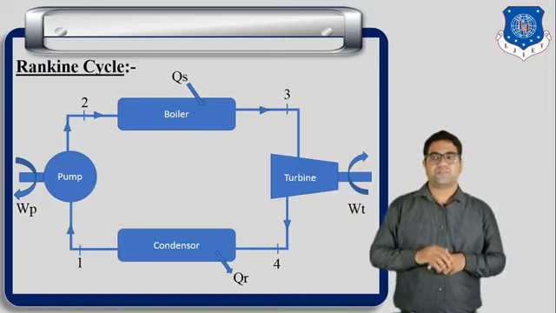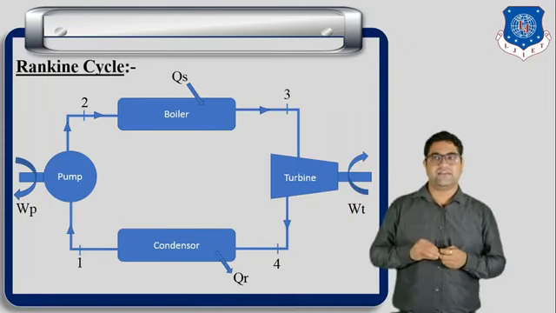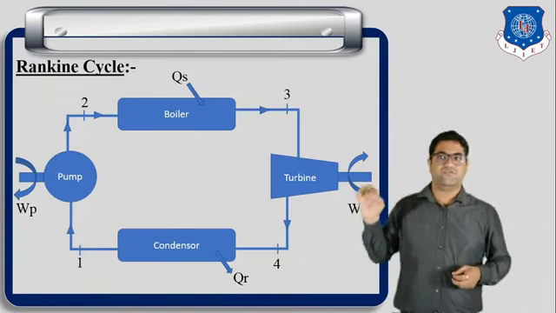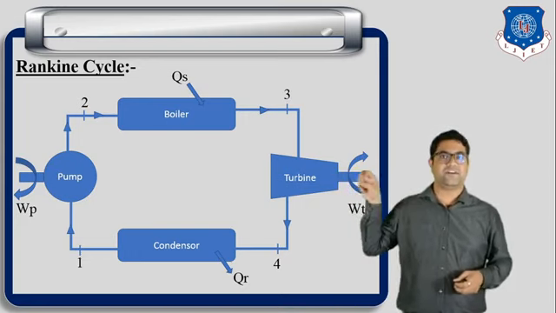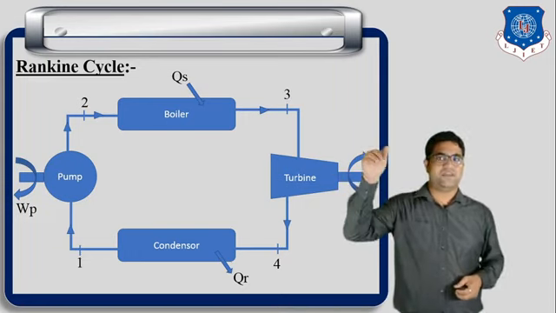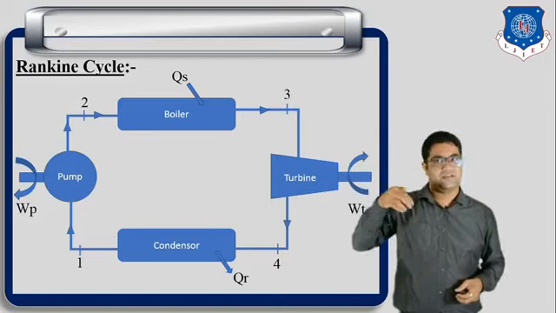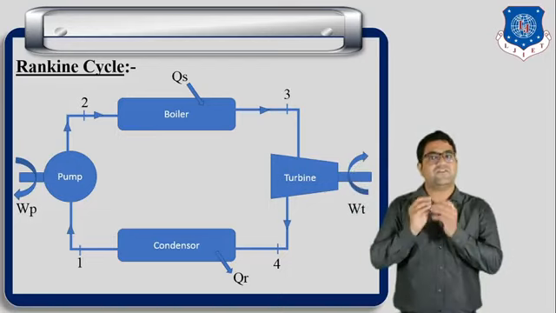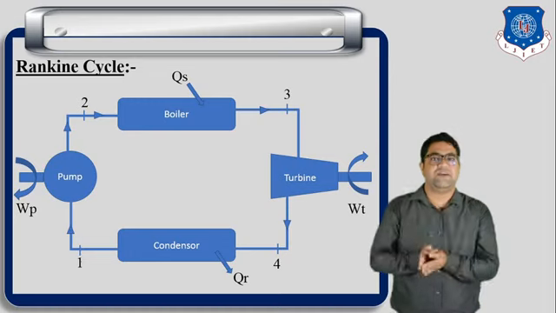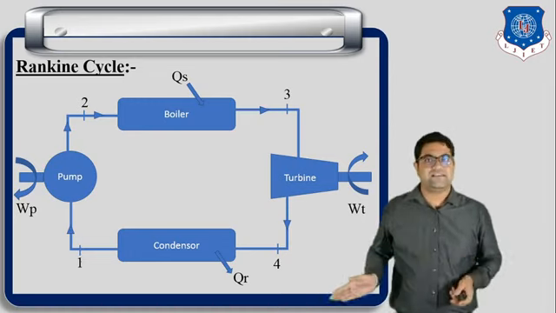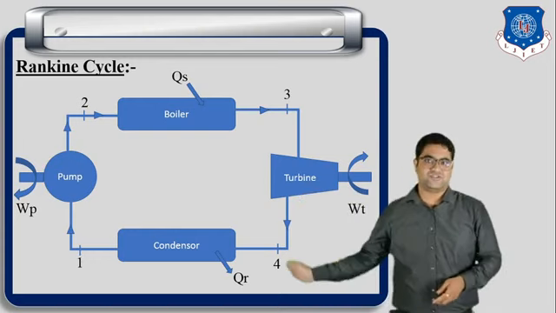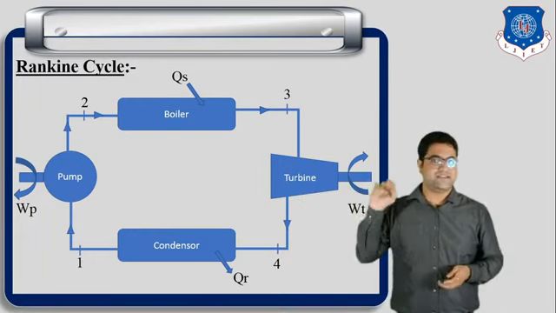So let us discuss what happens in each component. We have to supply some electrical work to run the pump, so the pump is the work consuming device. Second, in the boiler we are going to supply the heat. Third, the turbine is the work producing device, so in the turbine we are producing the work. And in the condenser we are rejecting the heat. So these 4 you have to understand.